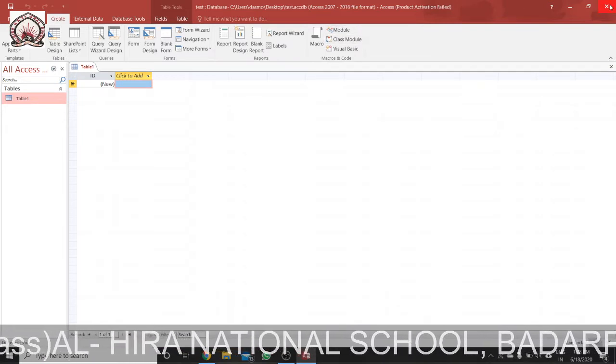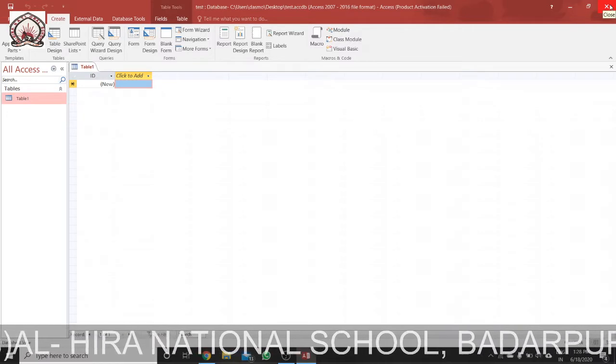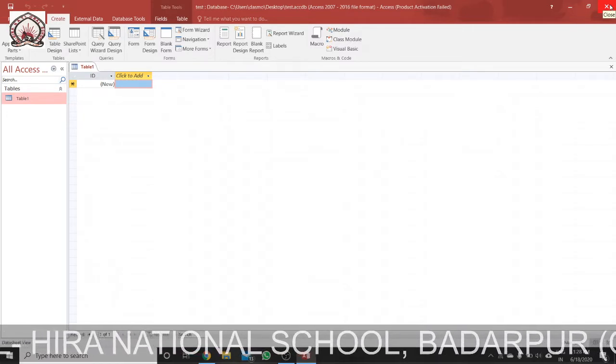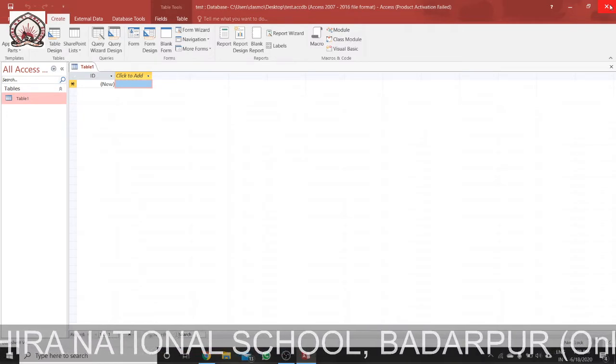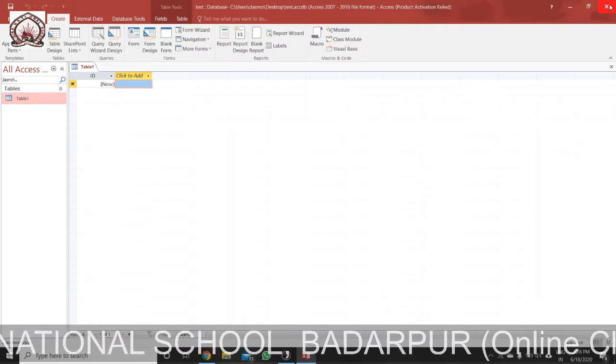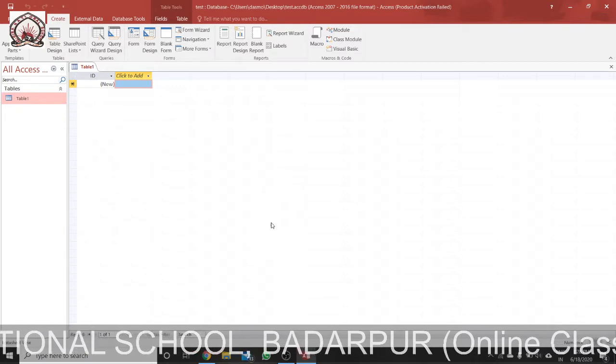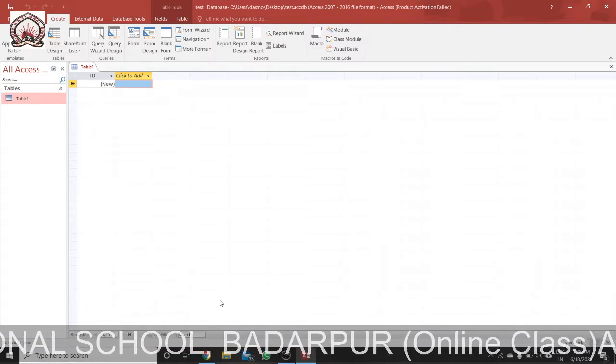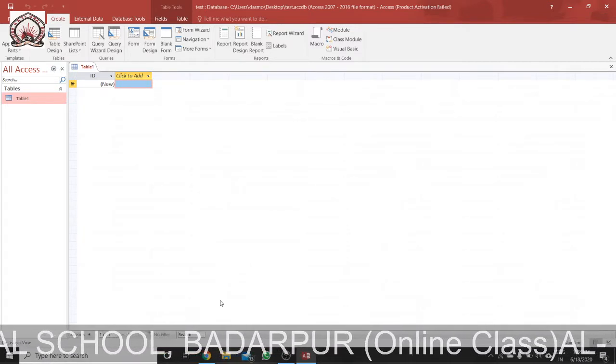Now how can you open MS Access 2010? Basically, for opening MS Access 2010, we click on the Start button, All Programs, Microsoft Office, and Microsoft Access 2010. Here I have directly opened it by typing in search.